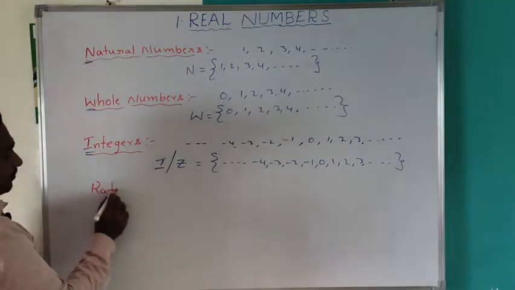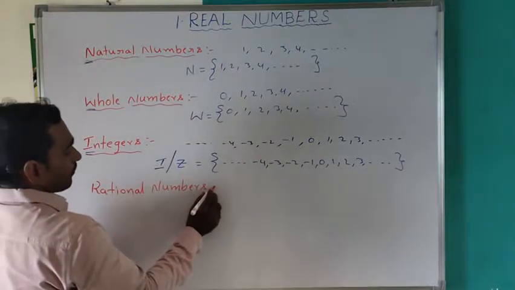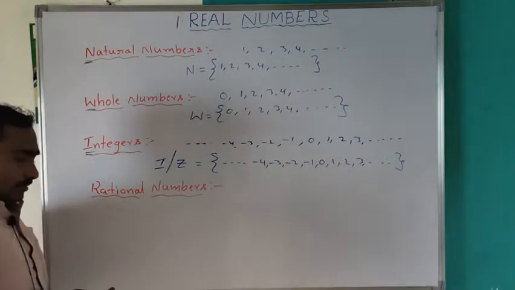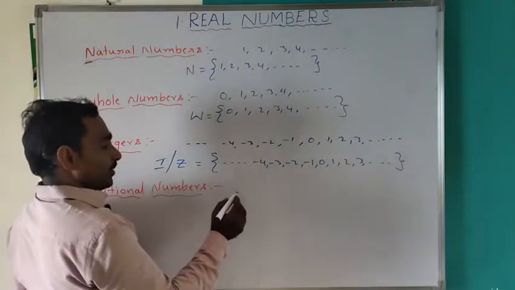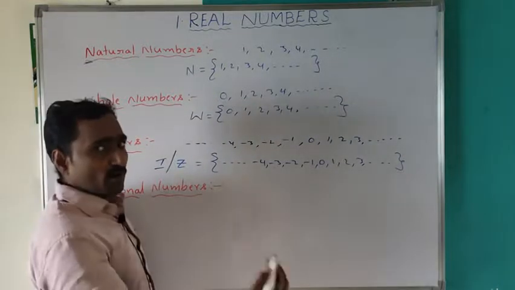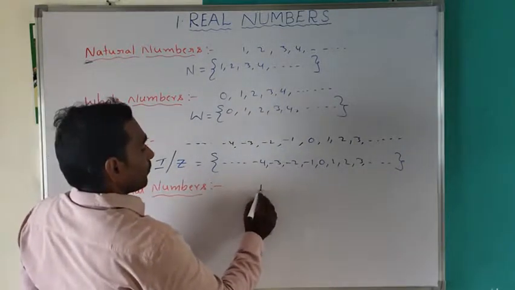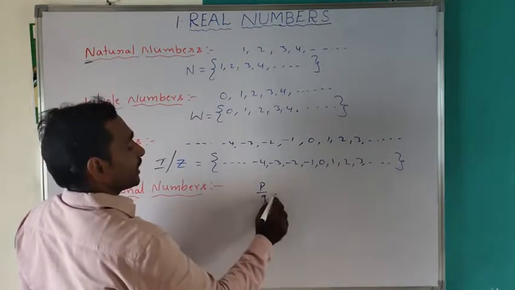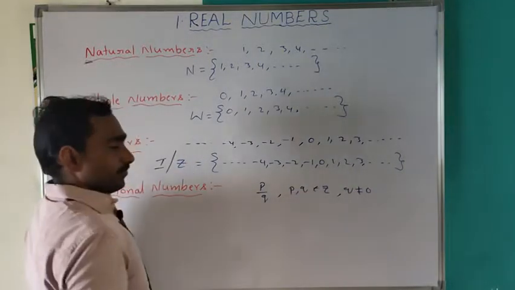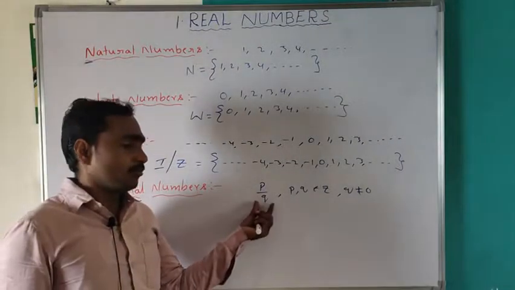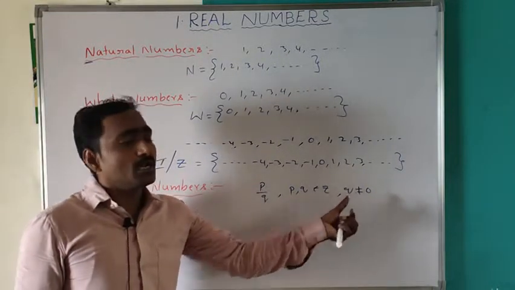Now rational numbers. Any number that can be expressed in the form p by q, where p and q are integers and q is not equal to 0, is a rational number. For example,